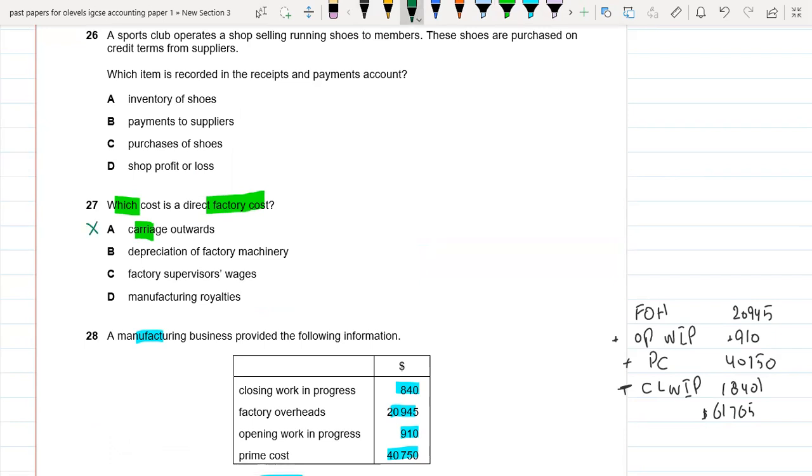Depreciation, because this is the customer related expenses. Depreciation of factory machinery. So again, this is not the direct factory cost because this is the overheads. Okay. Factory supervisor wages. Again, this is not a direct factory cost because this is the overhead. Manufacturing royalties. Yes, royalty is a type of the prime cost. So D option is the right option.